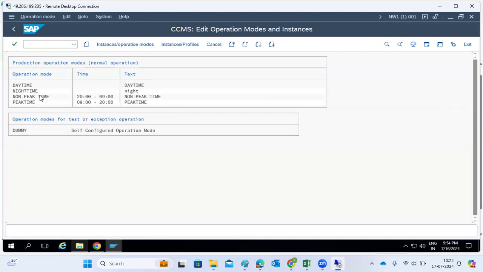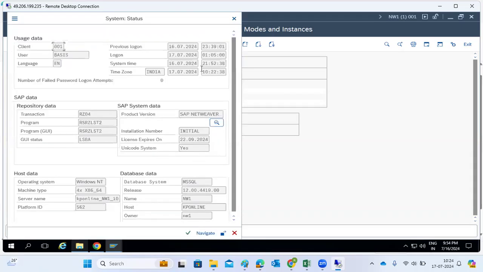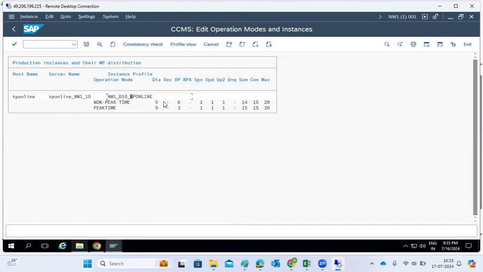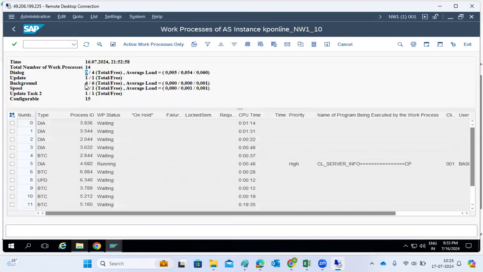Non-peak hours means 20 to 8 or 9 in the morning. The current system time is 21, so it changed now. 21 means there is in between 1 hour, so it means non-peak hours. Non-peak hours means how many dialogs? 5 and 6 BTC, as per the system timelines here. So it's changed automatically. Without any system restart, your operation modes got changed automatically, right?